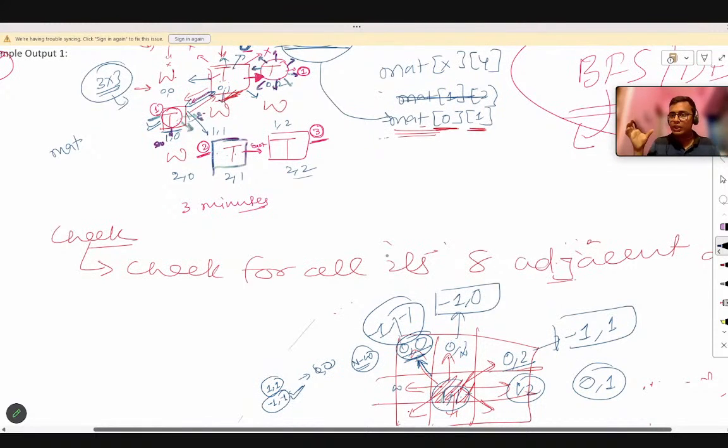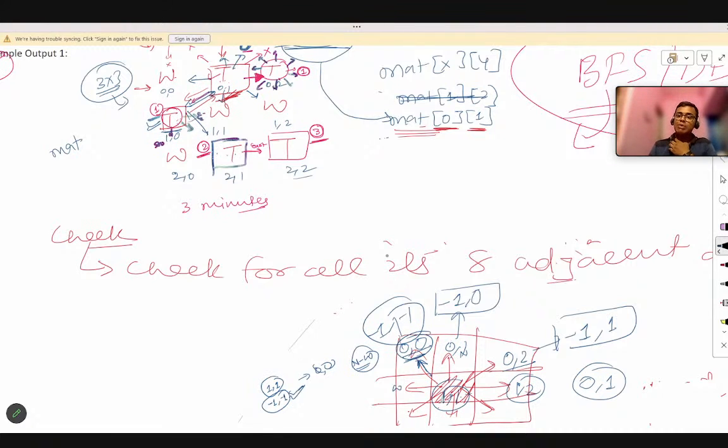The queue will contain the index of the trees which are burned, so that after the operation on this tree is over, we will go to the next tree present in the queue, which is burning. Then we will go to all 8 adjacent directions of that tree only. Are you getting this? Of that tree only, so that you will burn all its adjacent trees. I hope you are getting this problem very well.